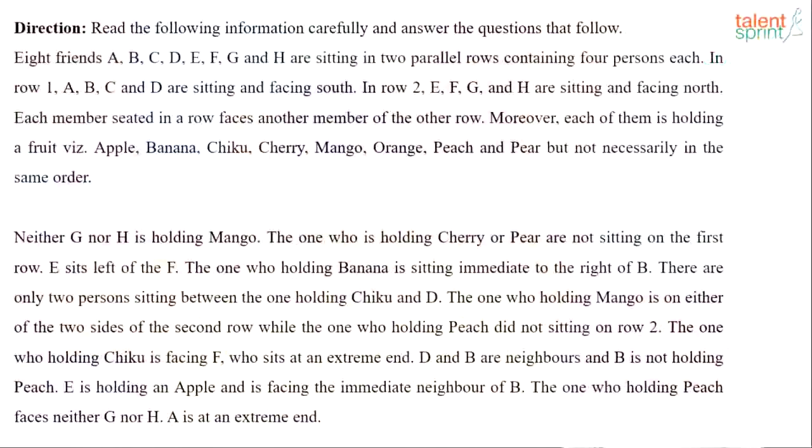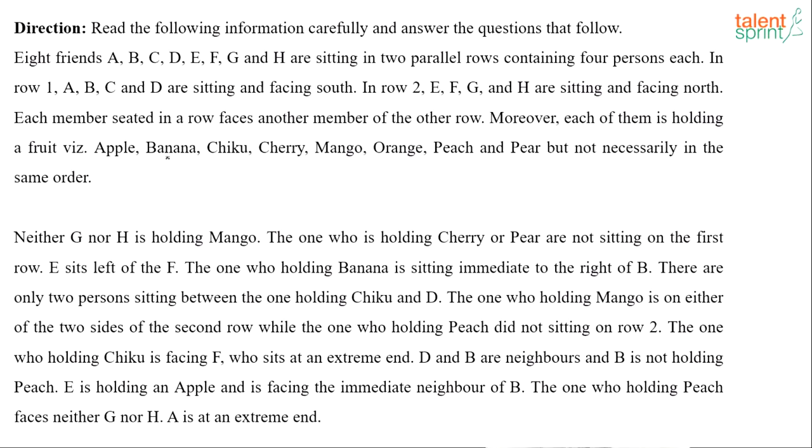Now this direction sense is very, very important. Whether it's a linear arrangement or a circular arrangement, you need to be very clear with how these persons are, which direction are they facing, right? So remember, north is like how you feel, right? Left is left and right is right. But when a person is facing south, for him left and right will be opposite to what your left and right is. Keep that in mind when you're answering such questions, okay? So yeah, 4 persons in the top row are facing south, the 4 persons in the bottom row are facing north. Each member seated in a row faces another member of the other row.